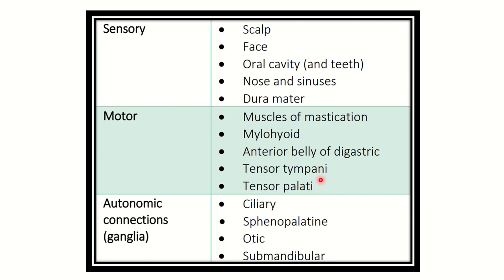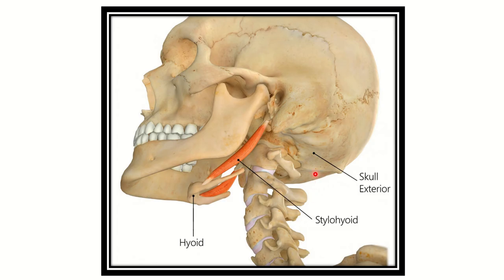Now in the next picture we can see the stylohyoid muscle. That means a muscle which arises from the styloid process and attaches to the hyoid bone. On either side you can see the stylohyoid muscle, arising from the styloid process of the temporal bone and ending in the hyoid bone. Now let's see the nerve supply of this muscle.